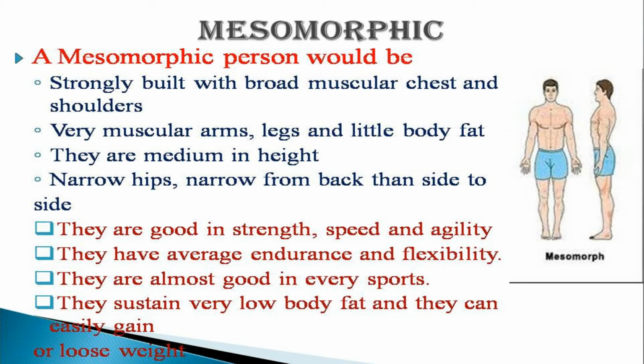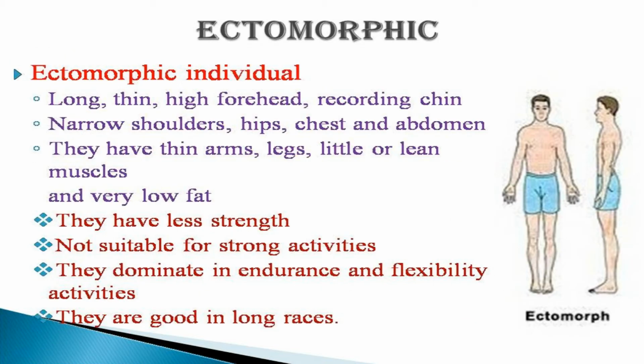Now we are going to the last body type, that is ectomorphic. Ectomorphic individuals are long and thin, they have a high forehead, a receding chin, narrow shoulders, a narrow hip, and a narrow chest and abdomen.